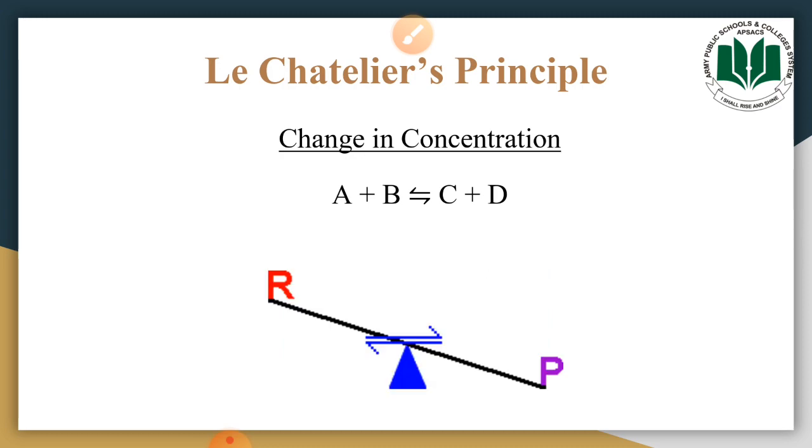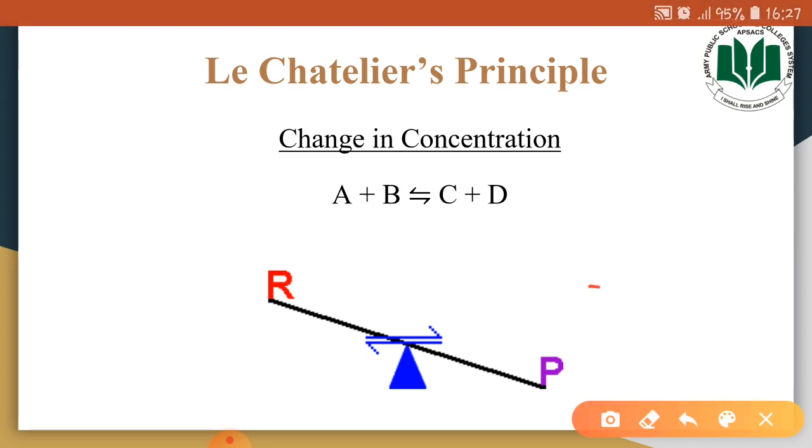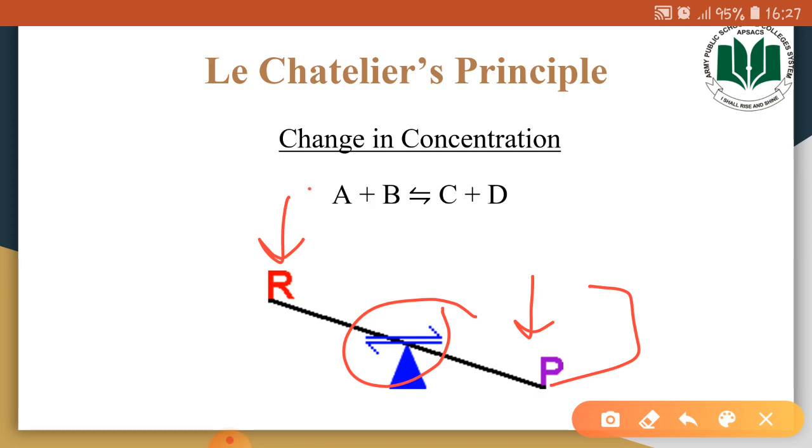Like when we decrease the concentration of reactants, the condition becomes like this. More weight is on this side of the equation. So we need to add more weight to this side of the equation in order for this dynamic equilibrium to be re-established. How do we add weight to this side of the equation? We will add weight to this side by increasing the concentration of A and B in the reaction mixture.